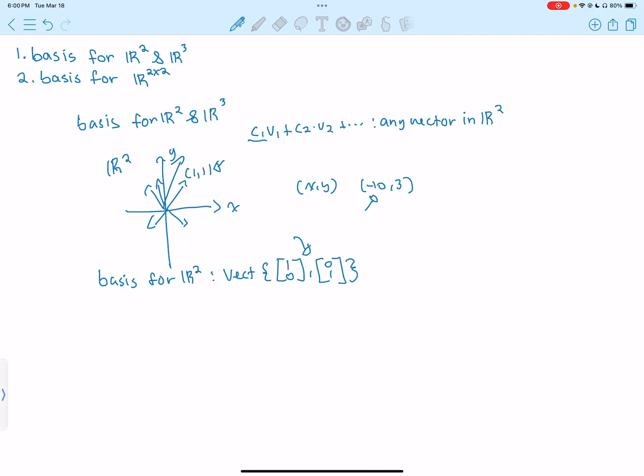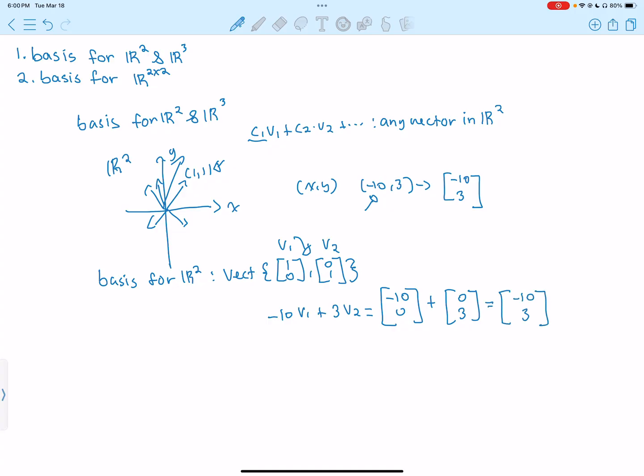If this is vector 1 and this is vector 2, we could do -10 times v1 plus 3 times v2, which would give us -10, 0 plus 0, 3. And if we add them up together, we can clearly see that we get the answer that we had here.